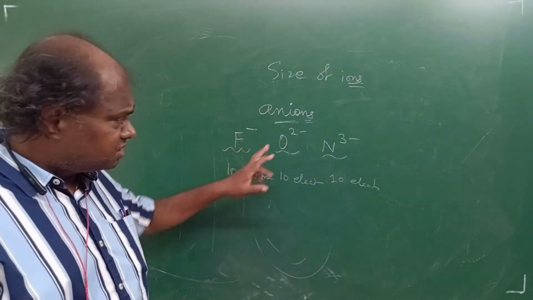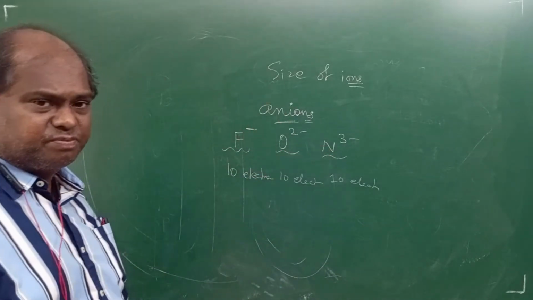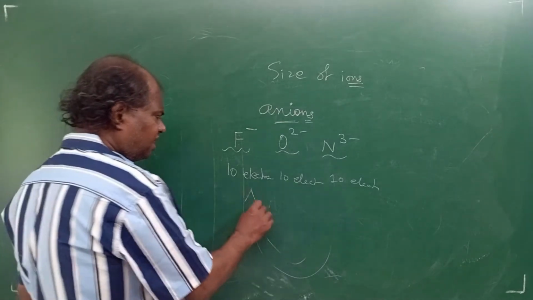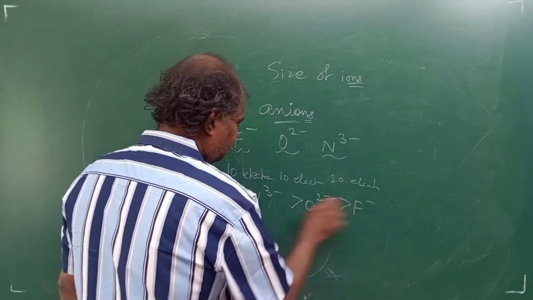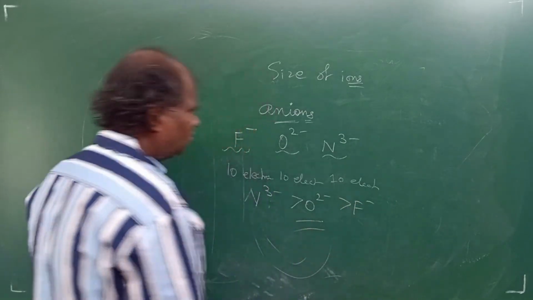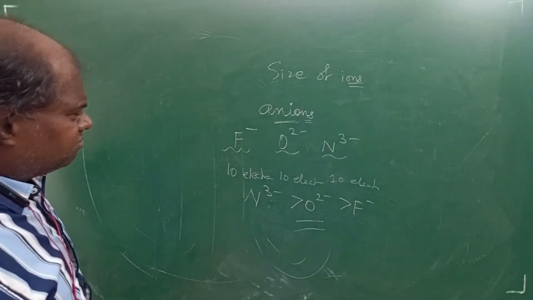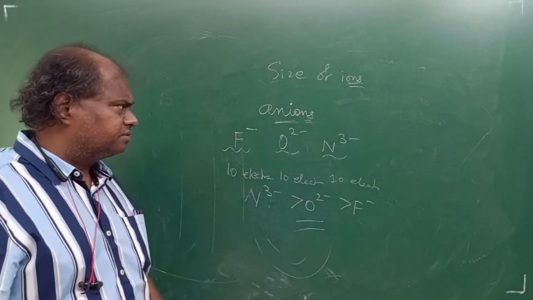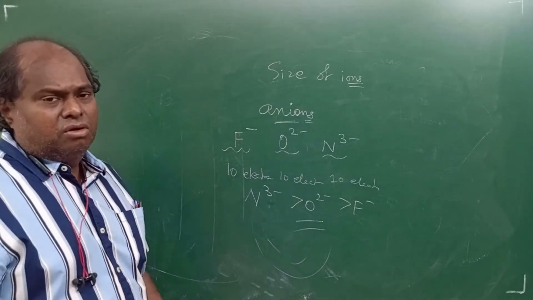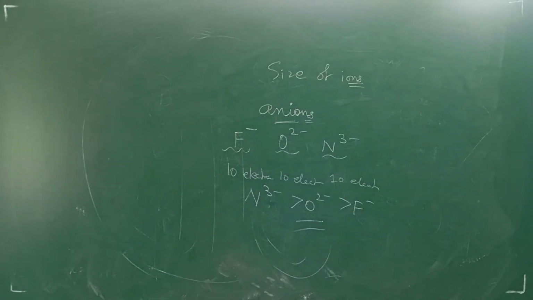Now here, student, anions is exactly opposite. The higher the negative charge, the greater will be the size. So N3 minus will have the highest size, followed by the others. This will be the order. So you see N3 minus will have more size, right? Because more negative charge, you are putting more and more electrons. Okay, student, so for anions, remember, the higher the charge, more electrons, more size.